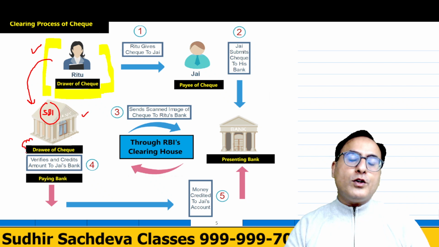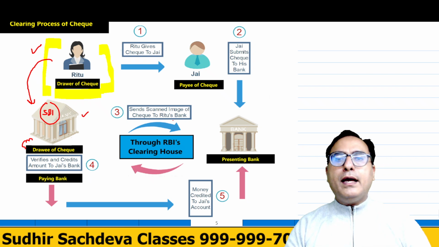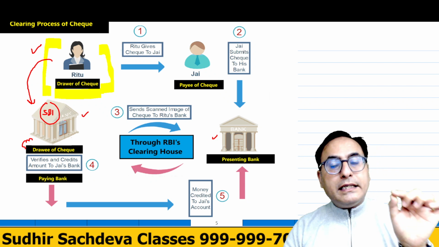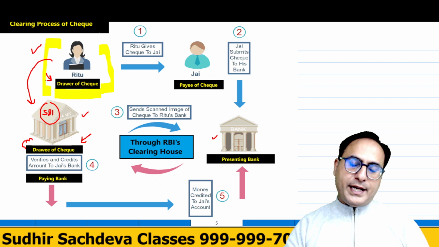So what order was given? Please deduct this rupees 5,000 from my account and pay to Mr. Jay via his bank. So here the check was drawn on SBI. That is why SBI is also known as the drawee of the check.